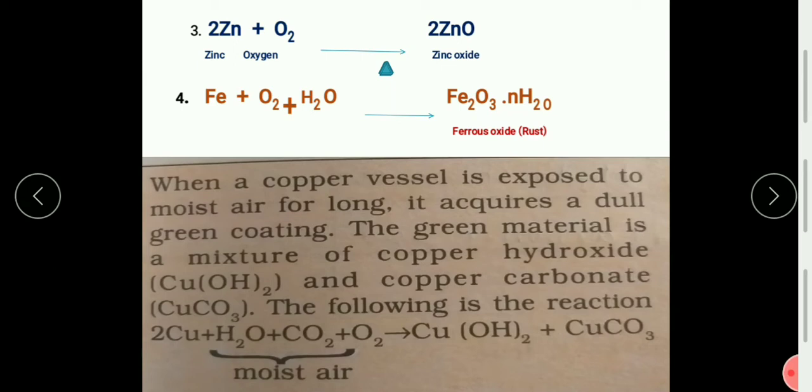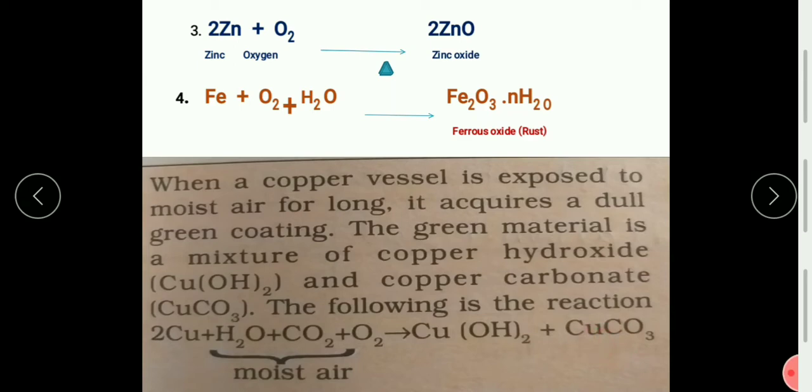So this is how copper reacts. The reaction is given: copper plus H2O, that is water vapor in the atmosphere, plus carbon dioxide plus oxygen gives copper hydroxide, OH meaning hydroxide, plus copper carbonate, CO3 meaning carbonate.